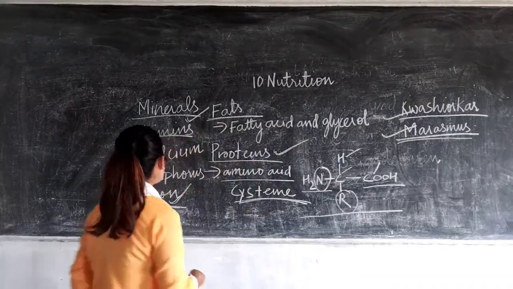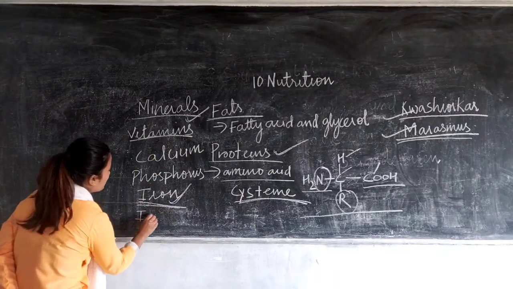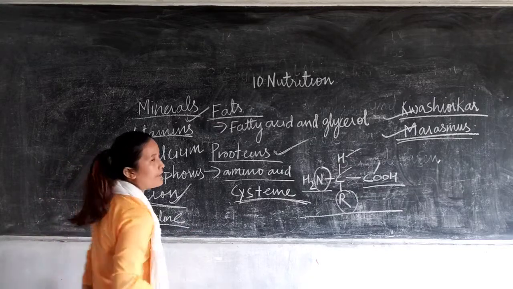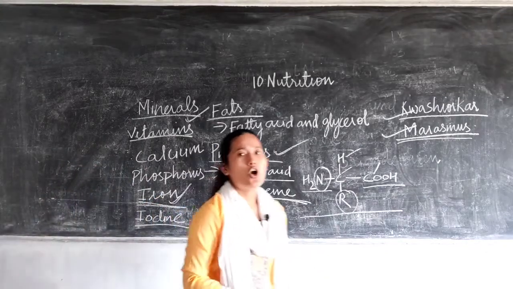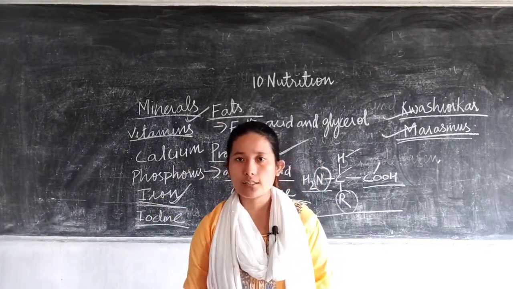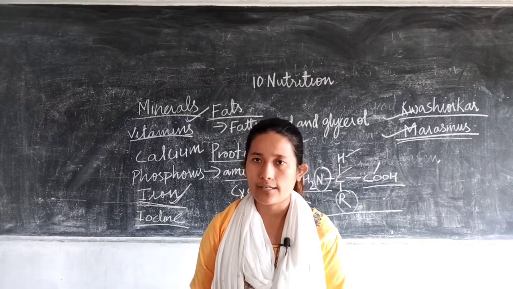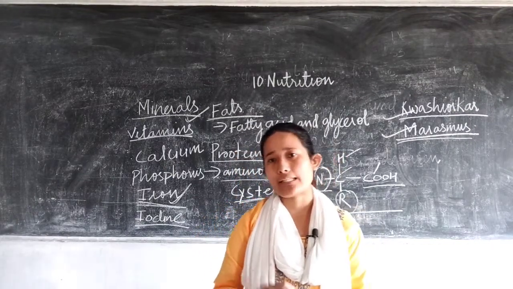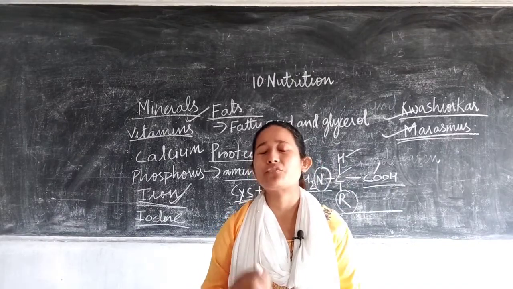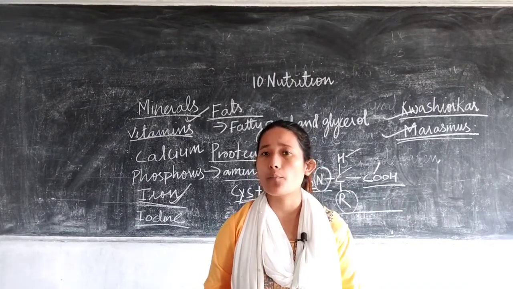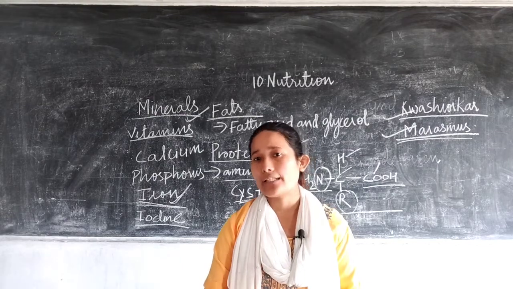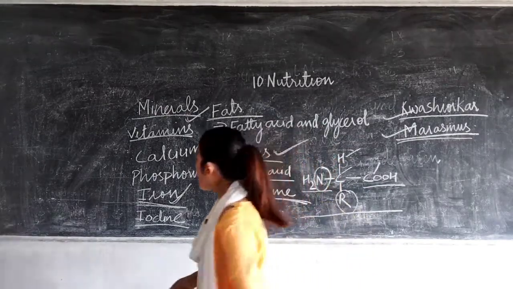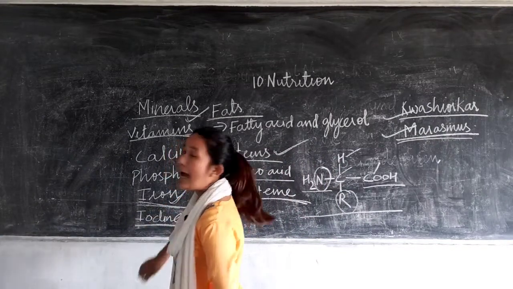Now the next one is iodine. We have all heard about the hormone called thyroxine secreted by the thyroid gland, right? What is the function of thyroxine? It keeps in check the basic metabolism, whatever basic functions are happening in our body are controlled by this hormone. And one of the components which makes up the hormone is iodine.